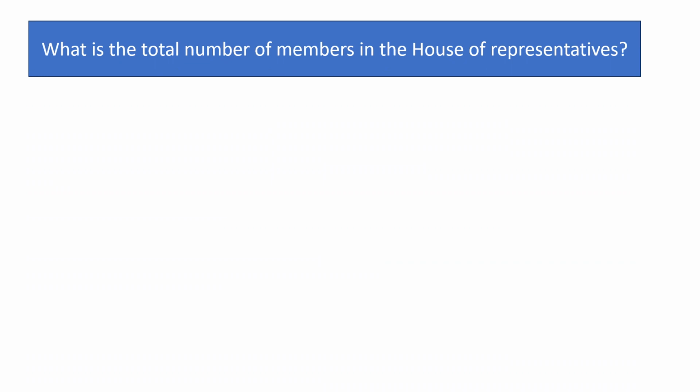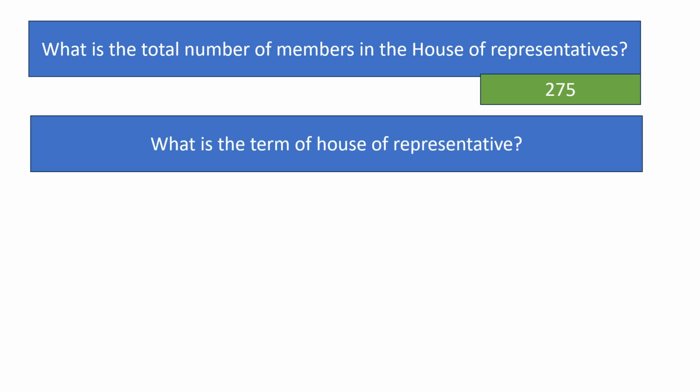What is the total number of members in the House of Representatives? 275 members. Out of these 275 members, 165 members are elected from the first past the post electoral system and 110 members are elected from the proportional representation electoral system.